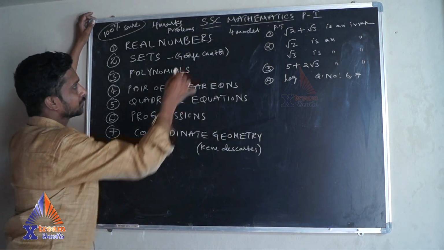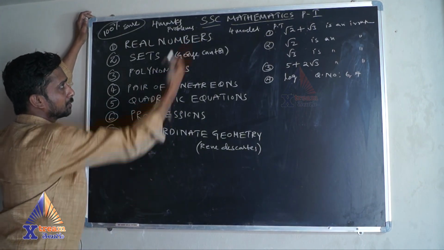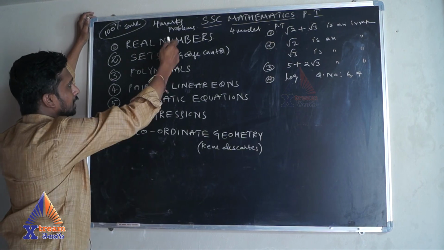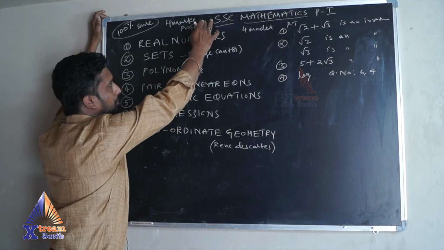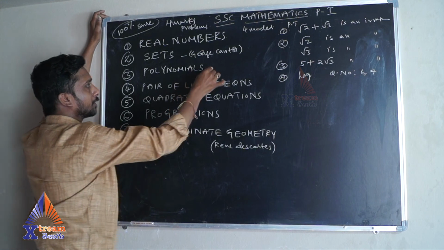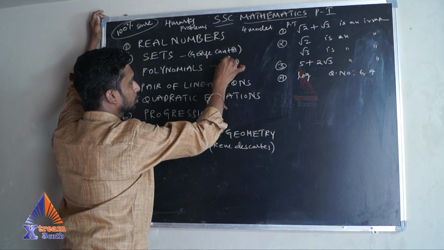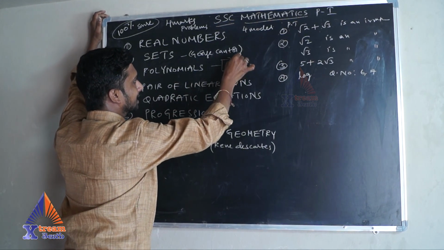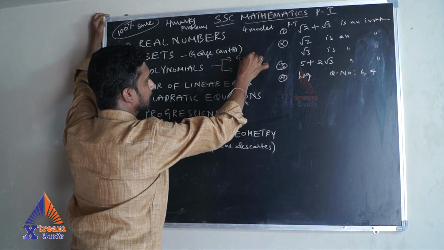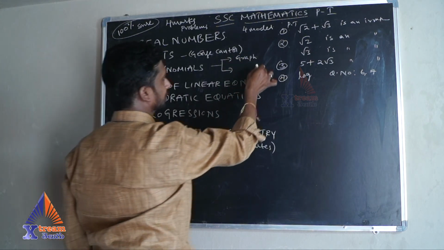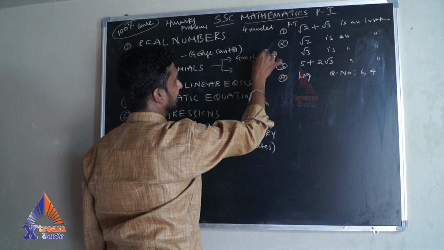Next we have all the 7 chapters from Paper 1. In every chapter the expected 4-mark problem is 1 problem. Only from the polynomials you may get 2 problems. One is a graph for sure. In the graph, 3 types of graphs are there. Number 1 is